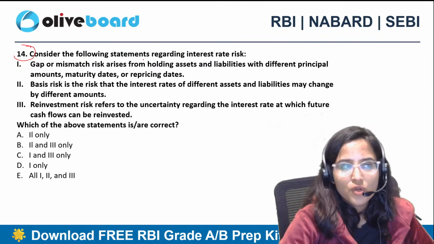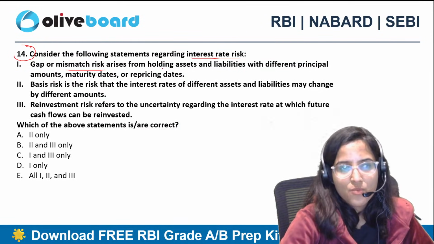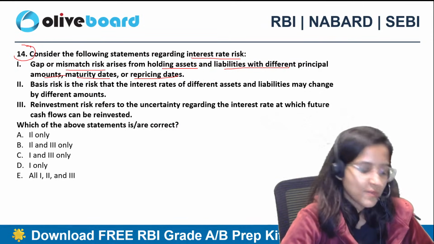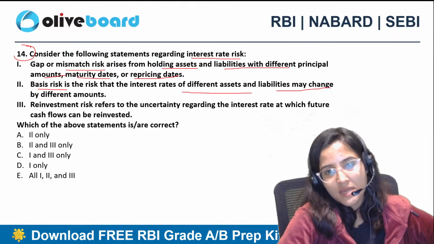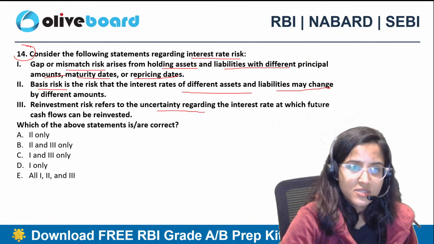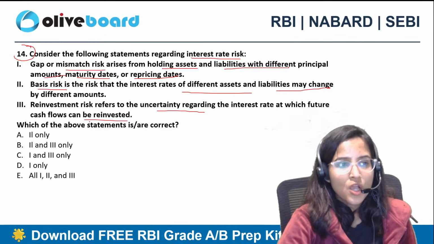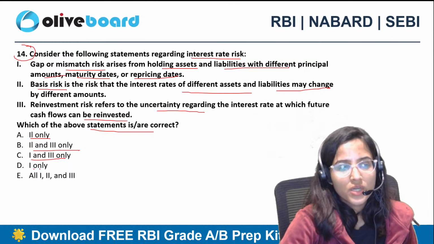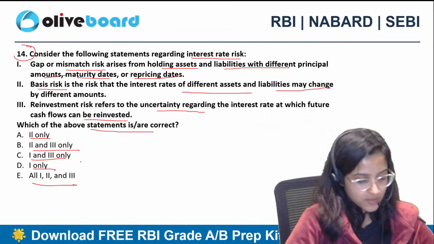14th question. Consider the following statements regarding interest rate risk. Gap or mismatch risk arises from holding assets and liabilities with different principal amounts, maturity dates, or repricing dates. Second, basis risk is the risk that the interest rates of different assets and liabilities may change by different amounts. Third, reinvestment risk refers to the uncertainty regarding the interest rate at which future cash flows can be reinvested. Which of the above statements are correct? 2 only, 2 and 3 only, 1 and 3 only, 1 only, or all 1, 2 and 3? What is the correct answer?